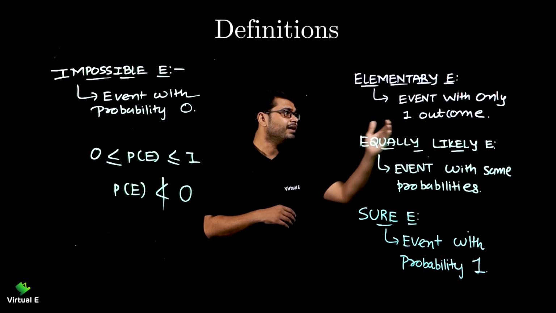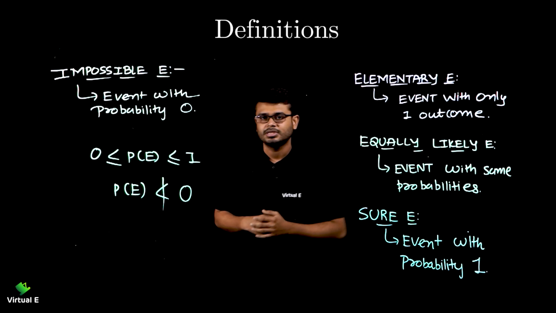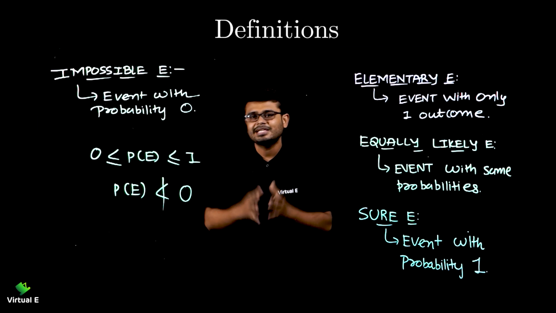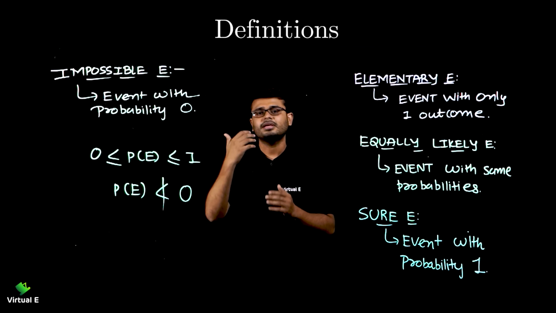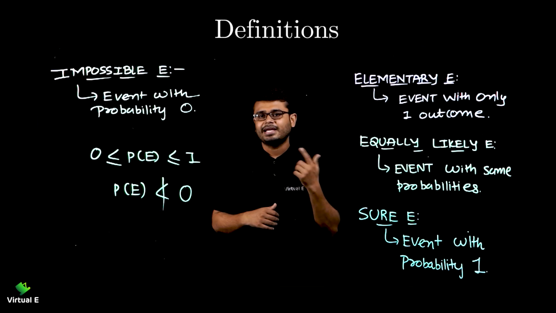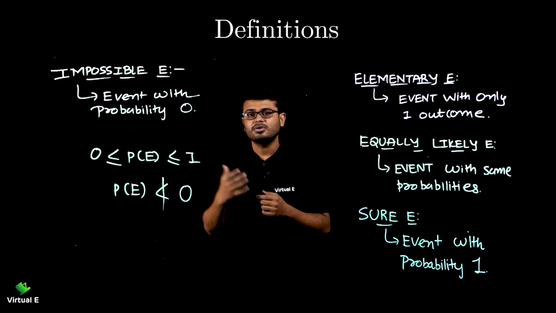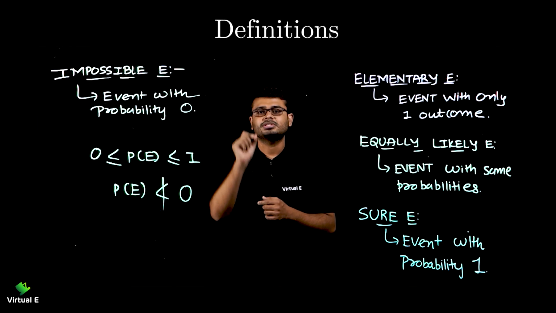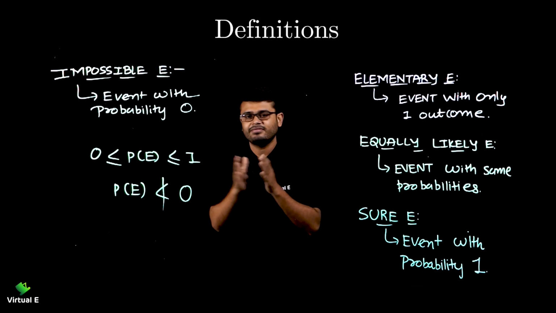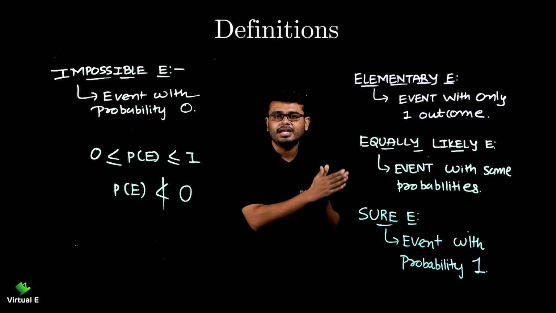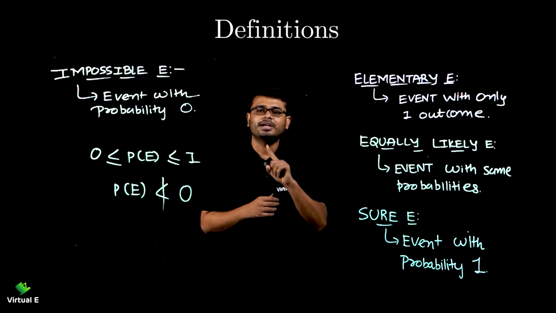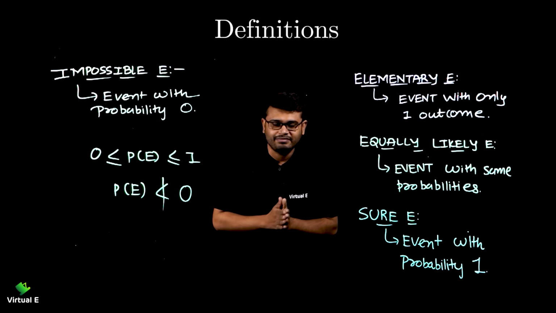It means that event with only one outcome. So whenever you talk about any kind of events, let's talk about the case of coin. Either you will get head or either you will get tail. So when we talk about the outcome of tail, let's say if we talk about the event of tail, there is only one outcome, right? Only one time it is coming. So that is elementary event.